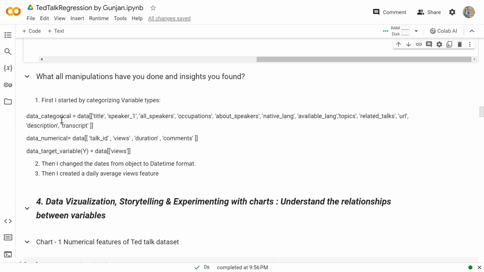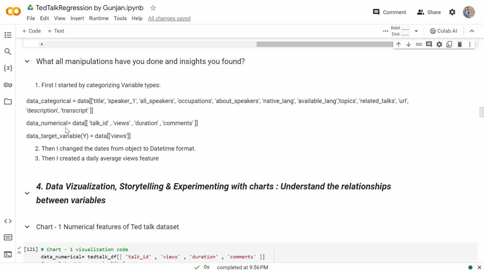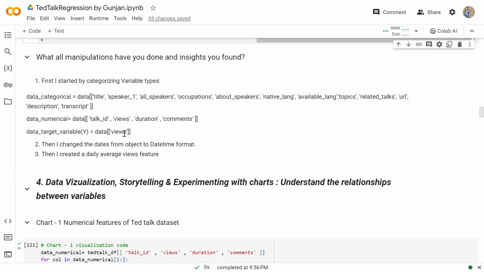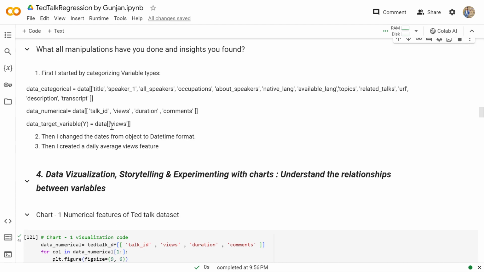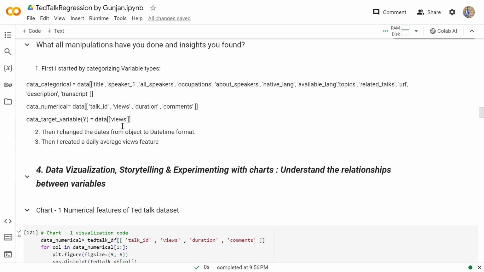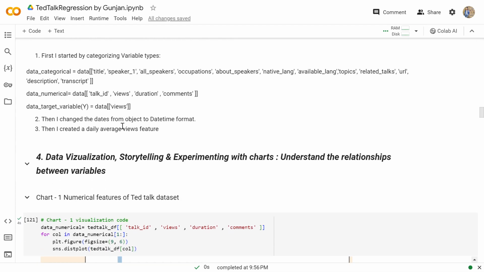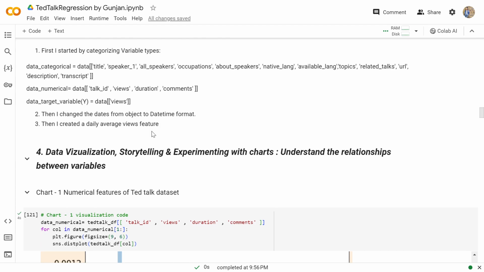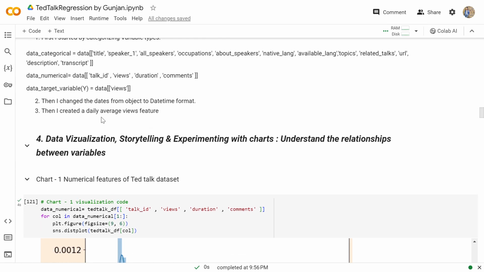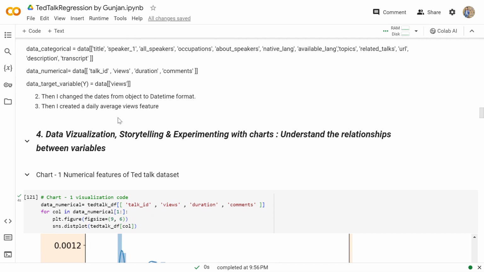The data categorical variable contains all the categorical columns, and the data numerical variable consists of all the numerical columns. Then the views, which is my target variable. Then I changed the dates from object to datetime format. Then I created a daily average views feature.